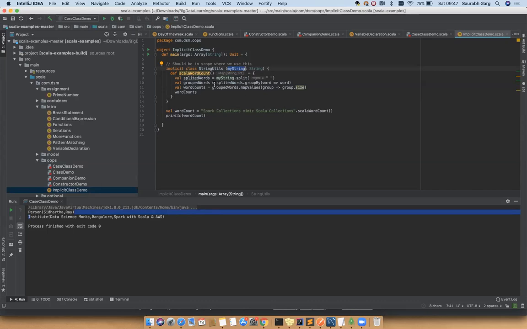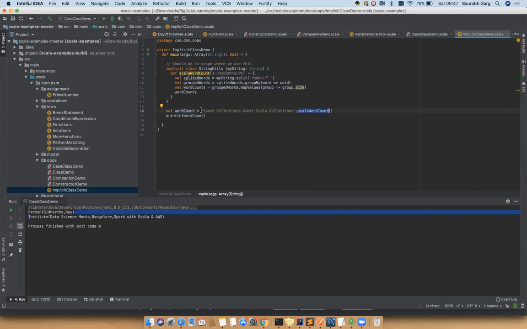So you have defined a class called StringUtils, which has a function scalaWordCount to count the number of words for a given string. Now, in line number 16, you defined a string like "Spark collection mimics Scala collections" dot scalaWordCount.